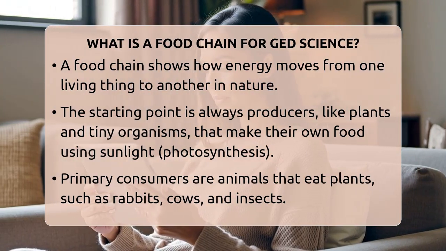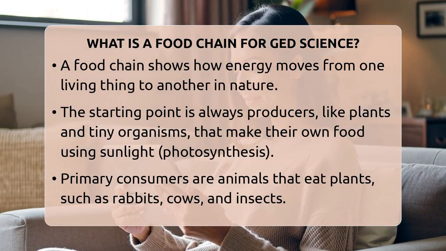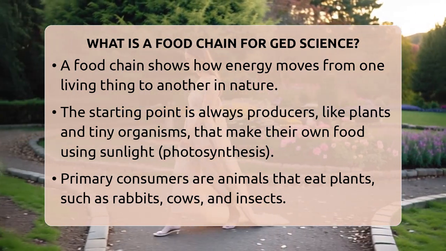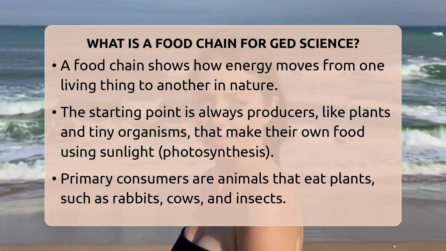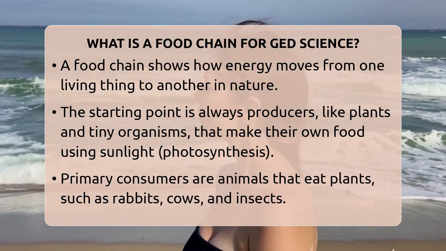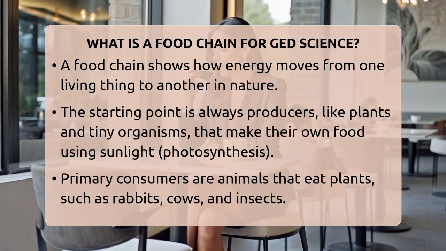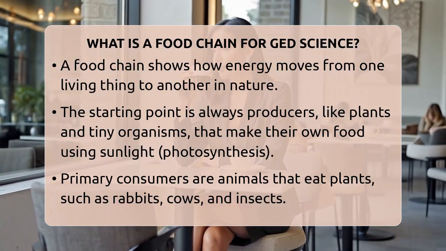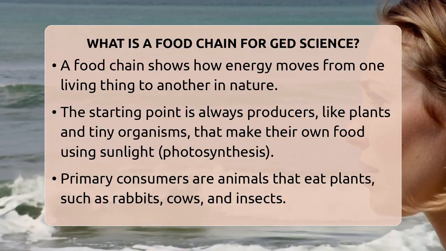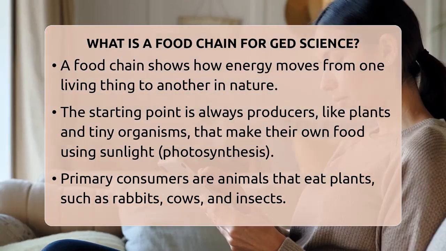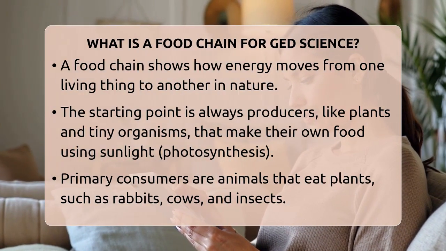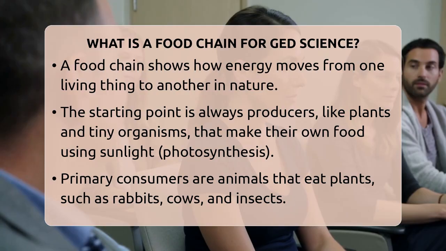It is like a straight line that connects plants, animals, and predators in a specific order. The starting point of a food chain is always the producers. These are plants or tiny organisms that make their own food using sunlight through a process called photosynthesis. Think of grass, trees, or algae. They take in sunlight, water, and carbon dioxide to create food that they store for themselves. This is the base of the food chain because all other animals depend on these plants for energy.